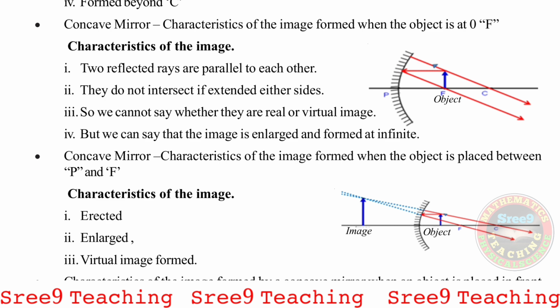At this point I will say one important point: what is a real image and what is a virtual image. A real image is one which can be caught on the screen. We can see the image on the screen, and such an image is called a real image. The image which cannot be caught on the screen is called a virtual image, because we cannot see it on the screen but we can see the image inside the mirror.